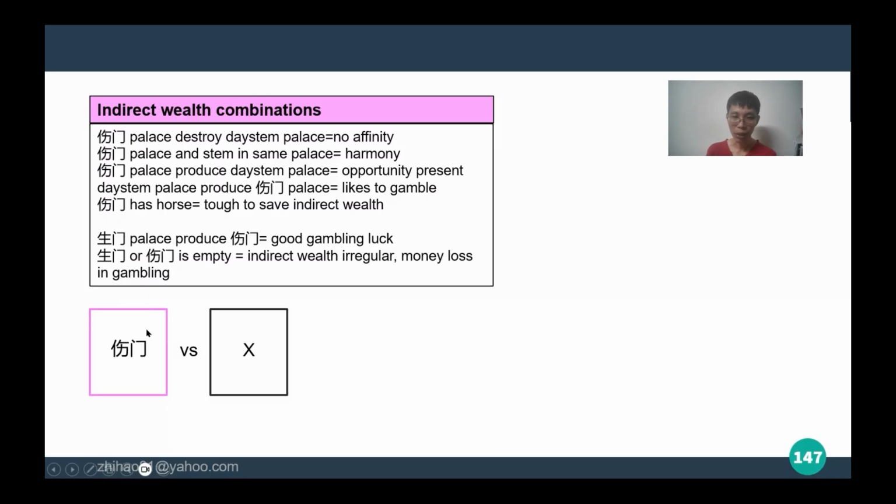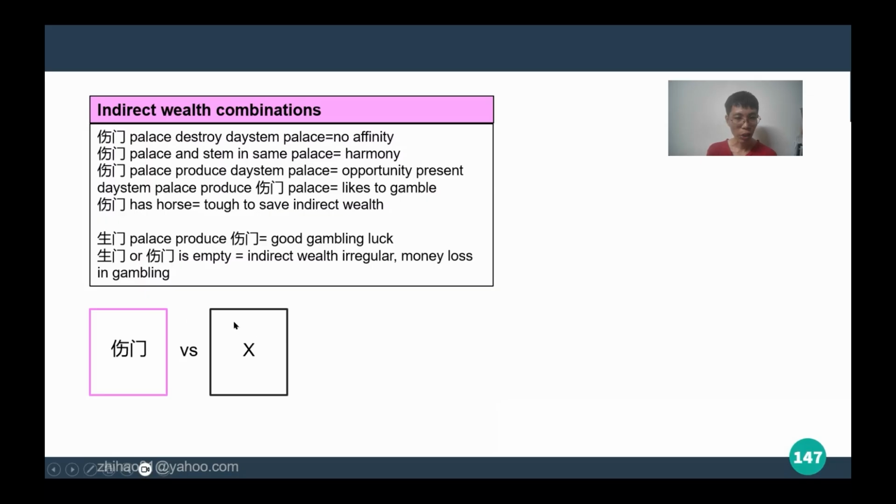When 上门 is producing the daystem, it means that the indirect wealth is benefiting the daystem. That means that the 上门 is benefiting the client. When the 上门 has a horse, it means that it is difficult to save the indirect wealth.